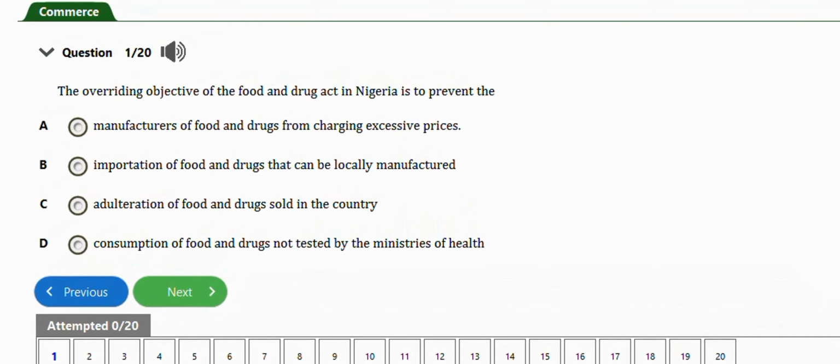In this video, we are going to learn how to solve the JAMB commerce problems under the legal aspect of business. So we're going to focus on the subtopic government regulation. We have about 18 to 20 practice questions. So let's get started. The first question here says, the overriding objective of the Food and Drug Act in Nigeria